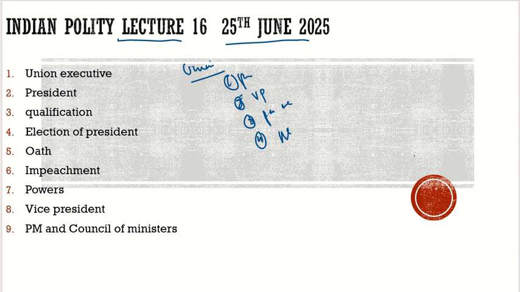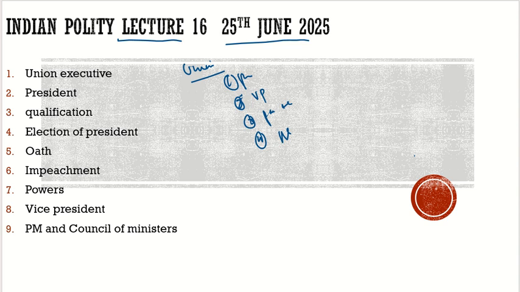We saw how this election is conducted, how the secret ballot is used in this, and how it is the single transferable vote, how this process is done. We discussed that in much detail in our last lecture. And finally, we saw in front of whom he will take his oath: the Chief Justice of India, or the senior-most judge if he is not present.